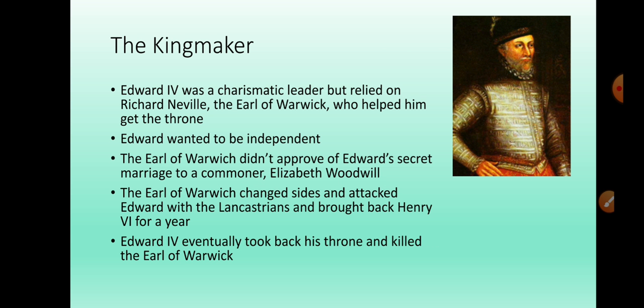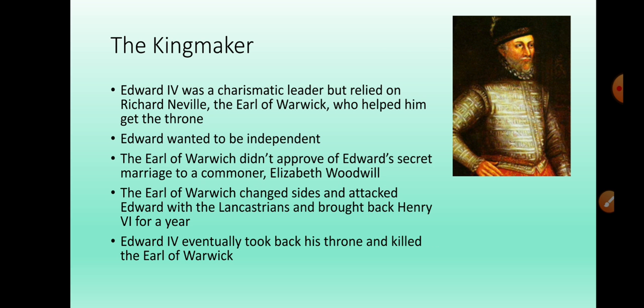Now, Edward IV was a very popular and charismatic leader, but he relied too much on Richard Neville. You can see him in the picture, also known as the Earl of Warwick. He was the one who helped him get the throne. Now, of course, Edward did not want to be ruled or dictated by the Earl of Warwick. He wanted to be independent. He wanted to rule as an independent king.